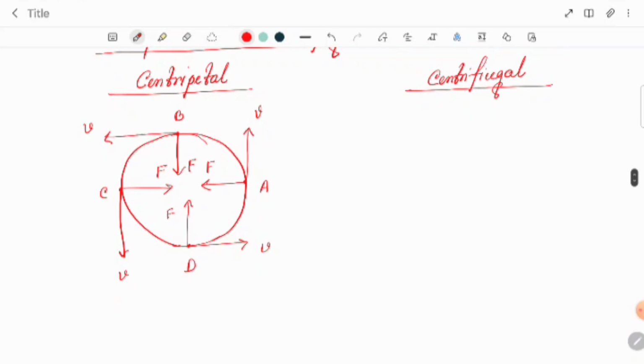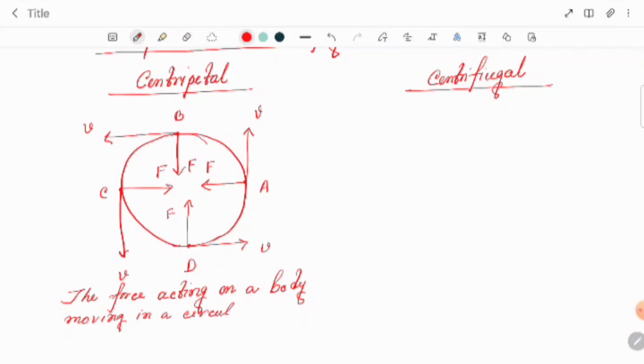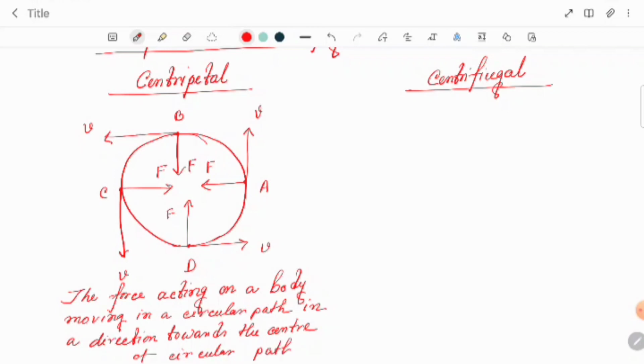If we want to say once, the force acting on the body moving in a circular path, in a direction towards the center of the circular path, that is called centripetal force.